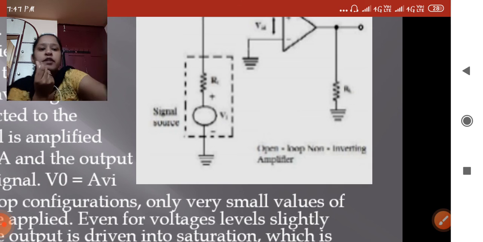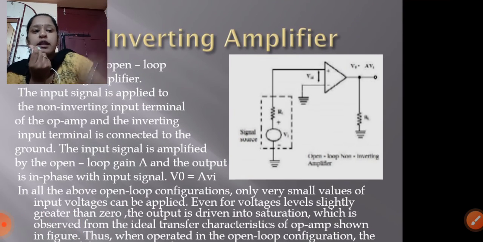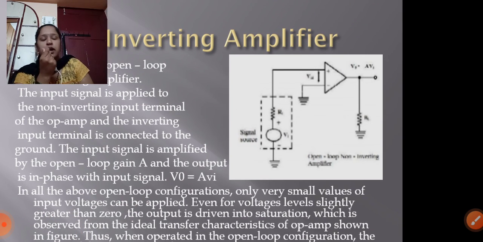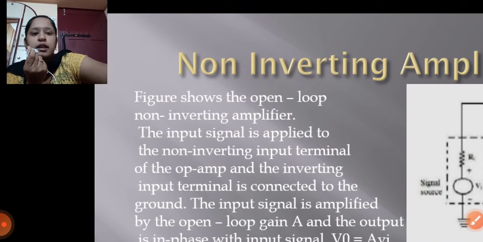Here in the non-inverting amplifier, the supply is connected to the non-inverting terminal, and the inverting terminal connects to the ground. The output voltage depends on the large signal gain with respect to the supply voltage of the non-inverting amplifier.